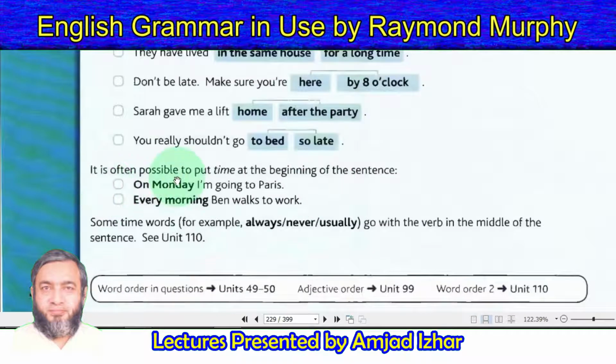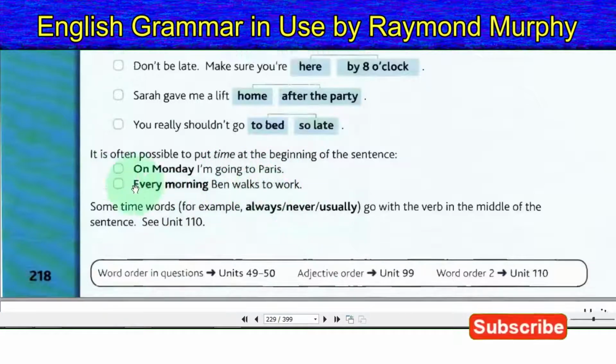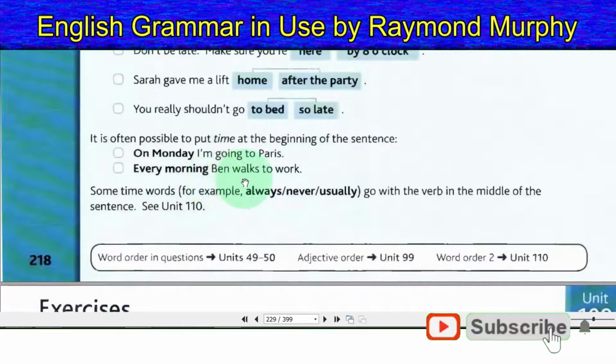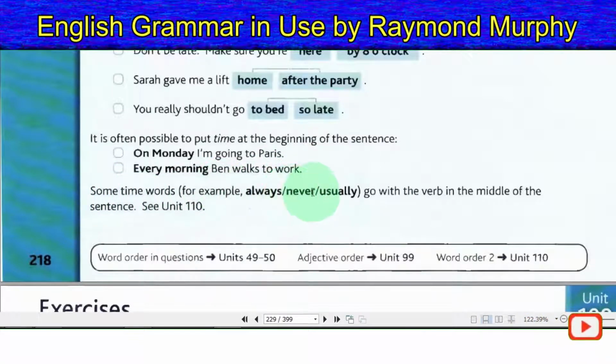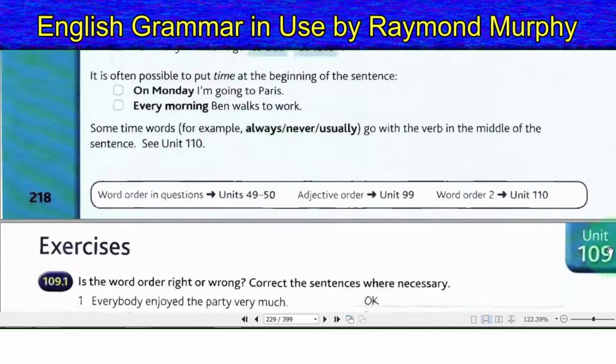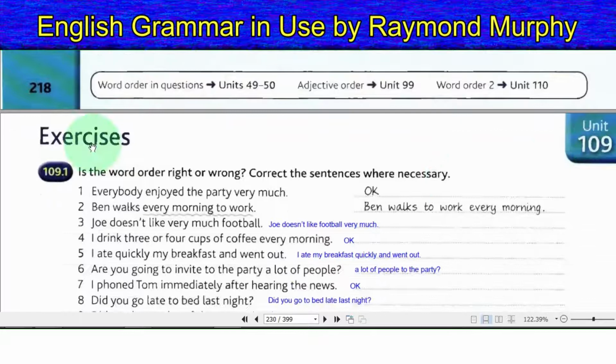It is often possible to put time at the beginning of the sentence. On Monday I am going to Paris. Every morning Ben walks to work. Some time words, for example always, never, usually, go with the verb in the middle of the sentence. See Unit 110.